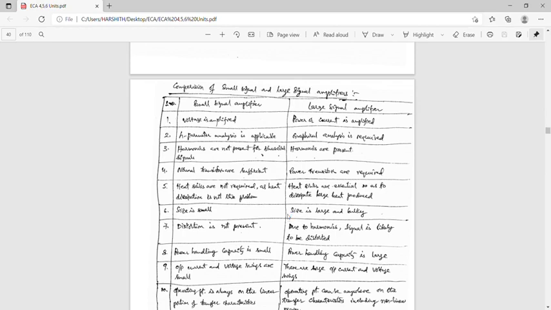In the large signal amplifiers, power transistors are required. In small signal amplifiers, heat sinks are not required, as heat dissipation is not a problem. In large signal amplifiers, heat sinks are essential to dissipate the large heat produced.